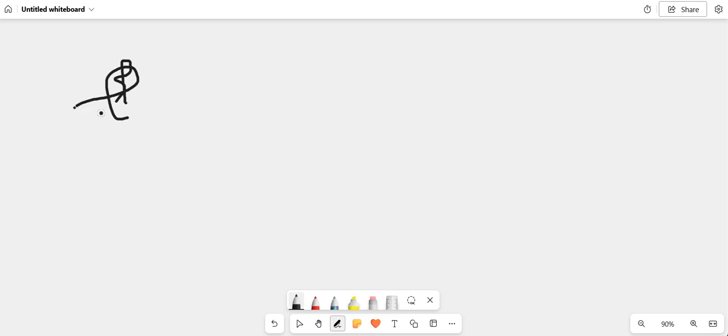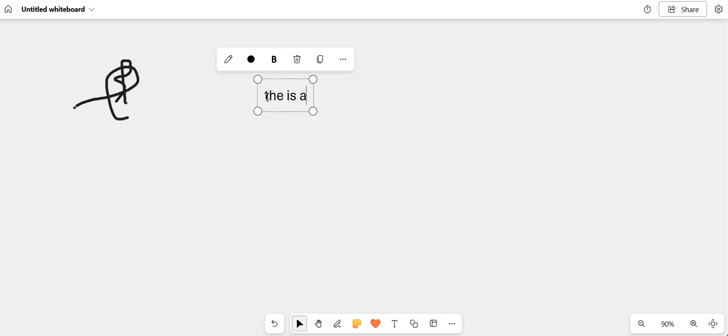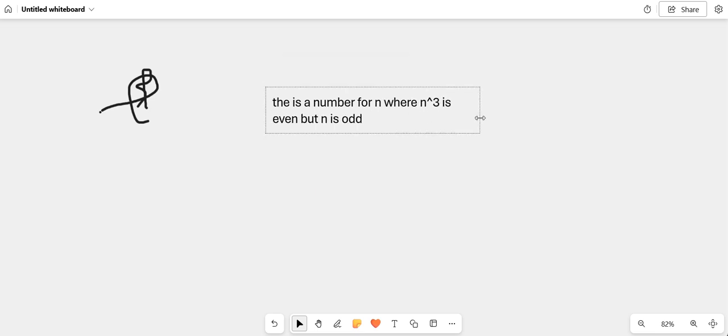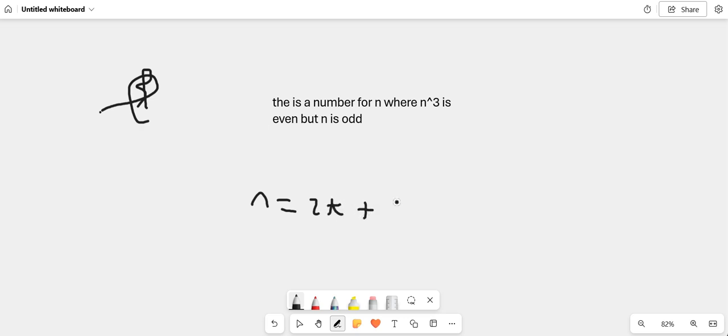Part B is saying if n cubed is even, then n is even. So it's always the last line that you need to tweak here. We're going to say n cubed is even, but n is odd. So what's the form for an odd number? The form for an odd number is 2n plus 1, but we're already using n, so let's just use 2k plus 1 instead.